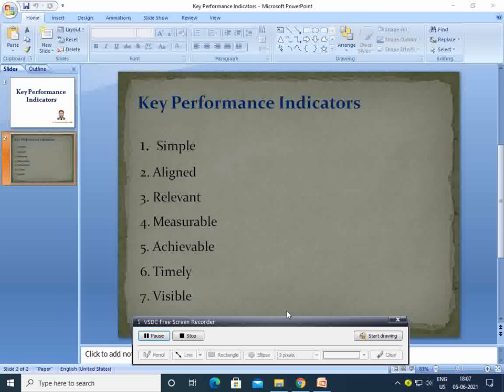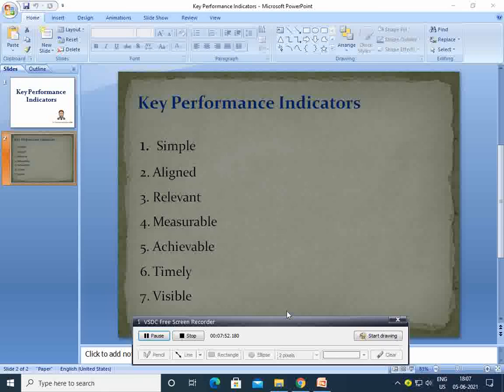And the operational key performance indicators: the order fulfillment time should be less, time in the market, the employee satisfaction rating should be more, the employee churn rate should be less. I mean, it should not be like people join and people leave. So that is not good for a company. So employee satisfaction is one of the key performance indicators of an operational business.